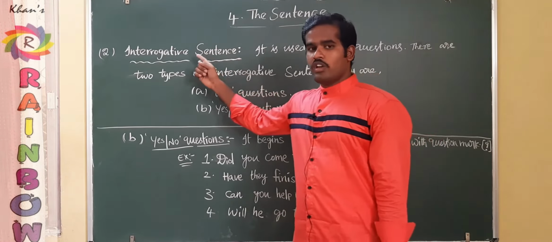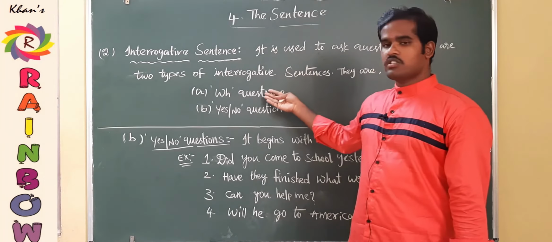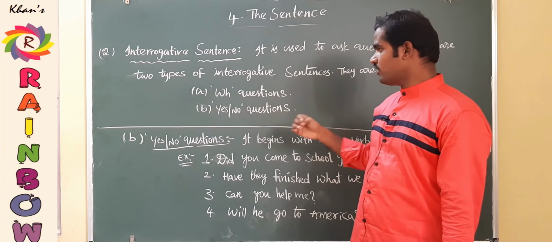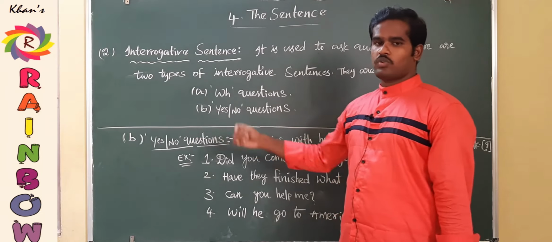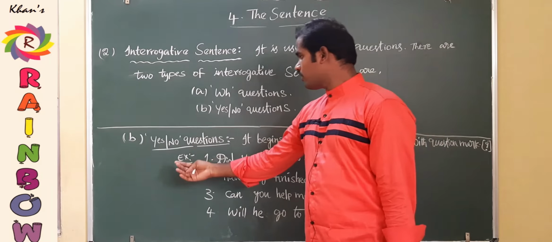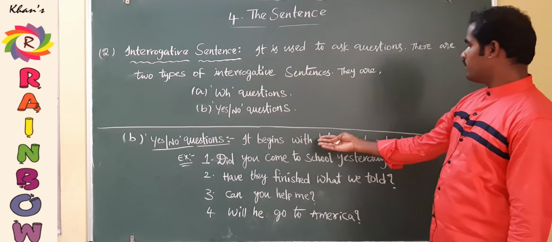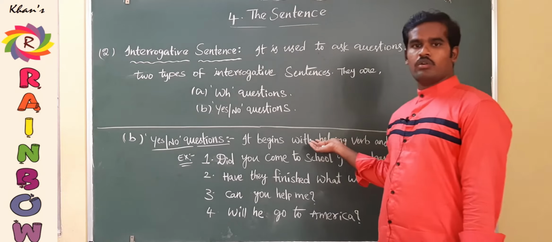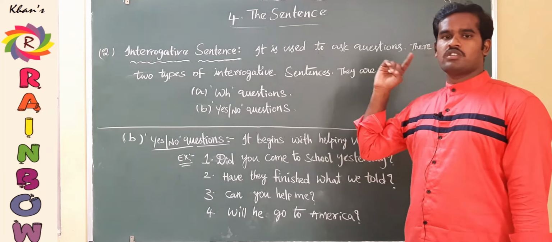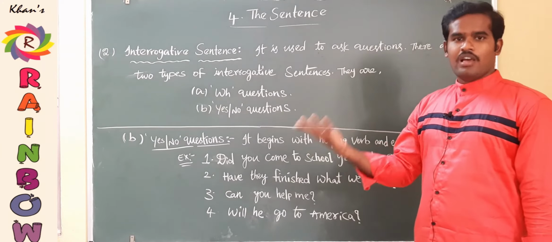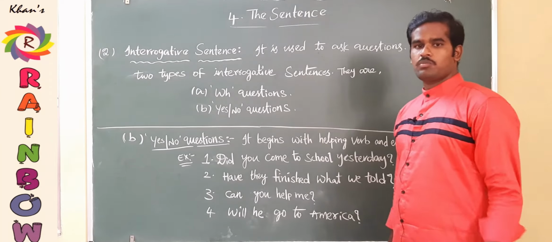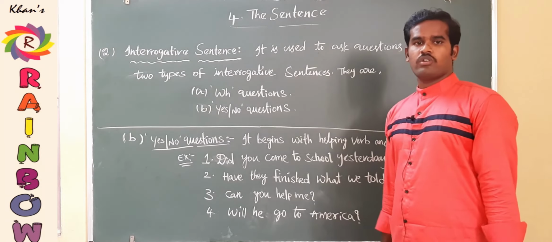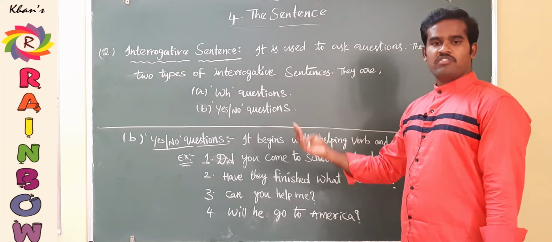And now, as we already discussed, the interrogative contains two types of questioning. The second type is yes or no questions. As I have already told, yes or no questions begin with a helping verb and end with a question mark. You already know very well about helping verbs, because our previous topic was helping verbs. We have discussed many types: be forms, have forms, do forms, modal verbs in the previous video.